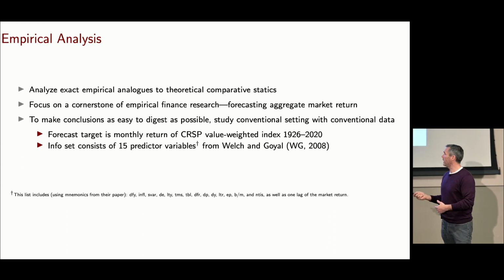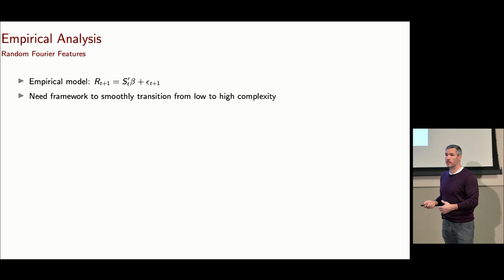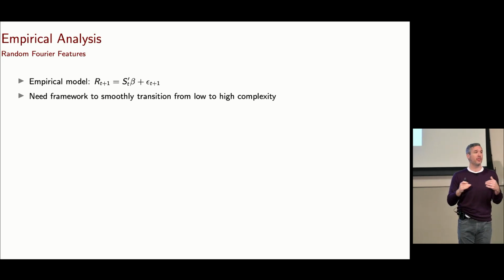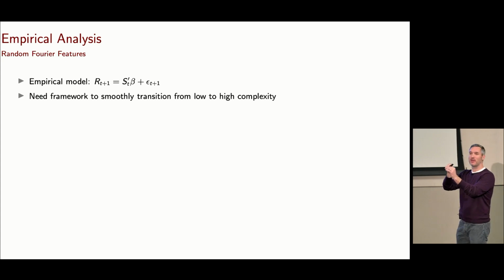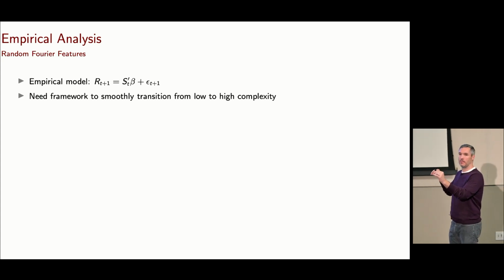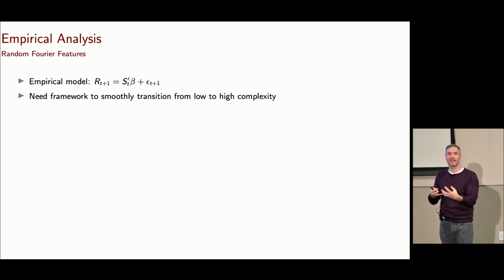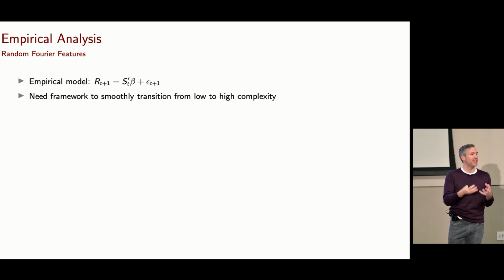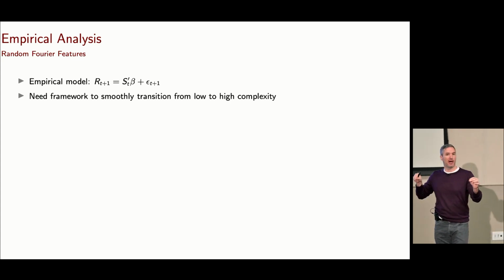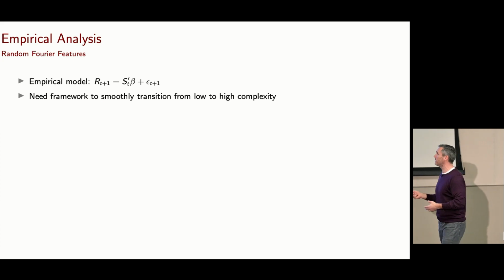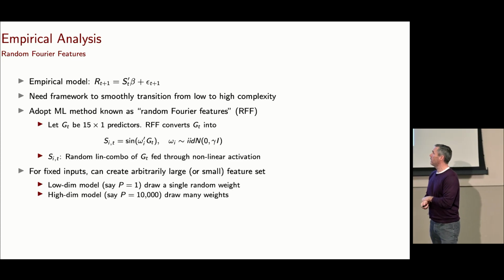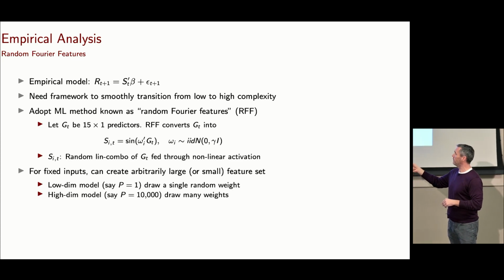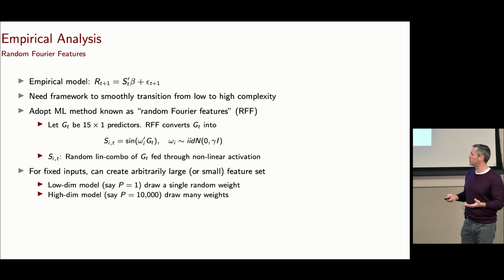Now there's a little bit of a trick to how I relate the theory to the data. Because in the theory, I was able to vary model complexity, but I needed to keep the information set, that original set of G predictors, fixed and just change model complexity. I need to do that in the data as well. So how can I do that? Well, I'm going to use a method from the ML literature known as random Fourier features. It's really just a neural network model.